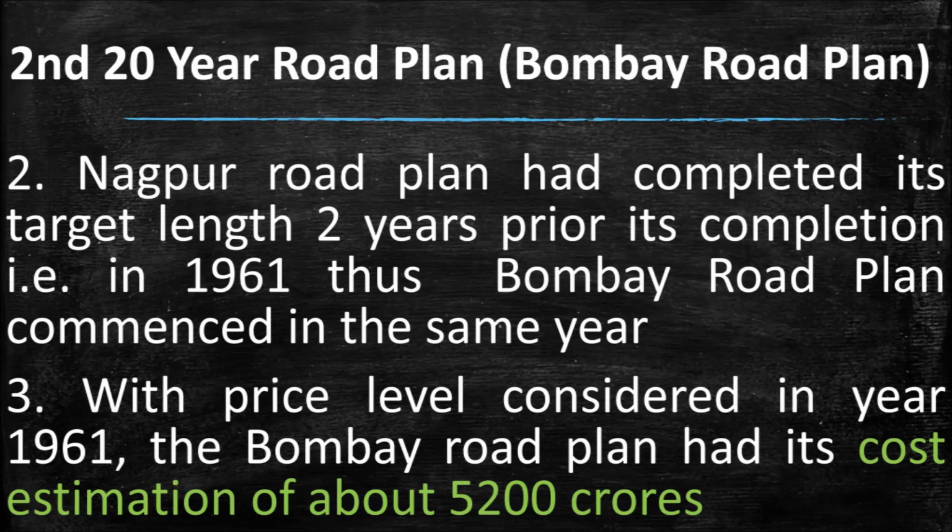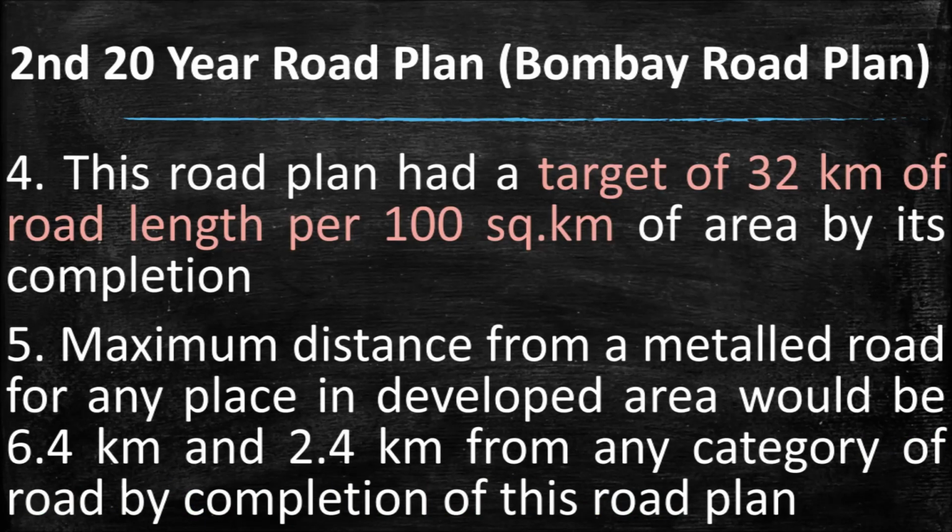With price level considered in the year 1961, the Bombay Road Plan had a cost estimation of about 5,200 crores. This road plan had a target of 32 km of road length per 100 square kilometer of area by its completion. Maximum distance from a metal road for any place in a developed area would be 6.4 km, and 2.4 km from any category of road, by completion of this road plan.